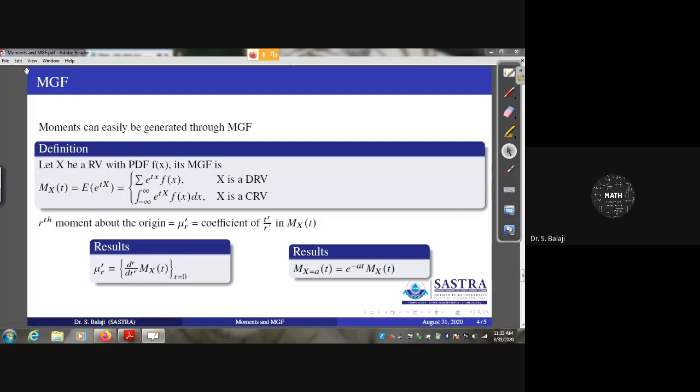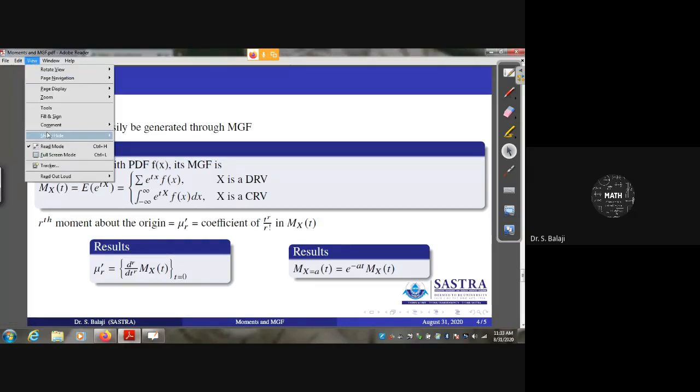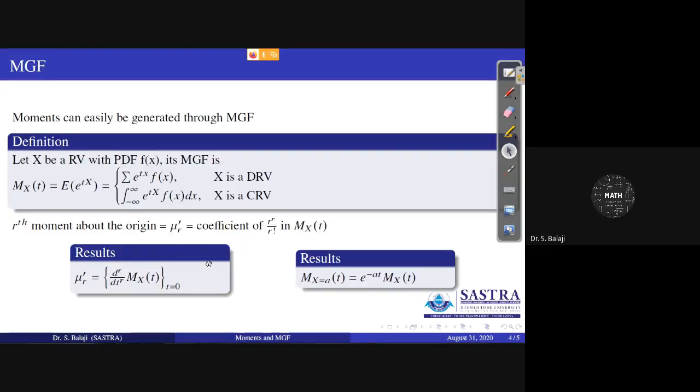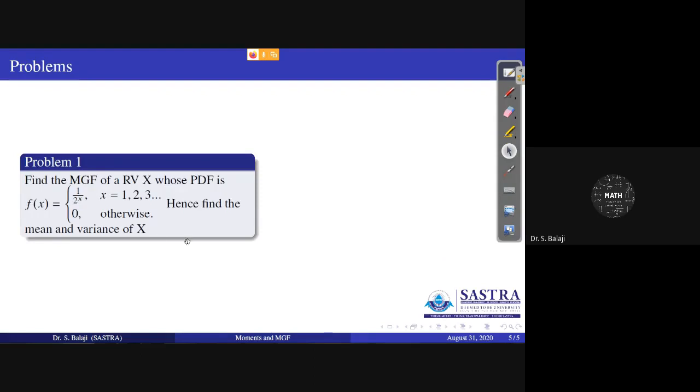This is the idea we can get here, and then we'll see some problems based on this definition. You see the first problem here. The first question: find the MGF of a random variable capital X, whose PDF f of x is equal to 1 by 2 power x, x equal to 1, 2, 3, etc., and hence find the mean and variance.